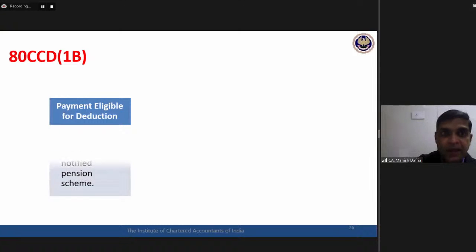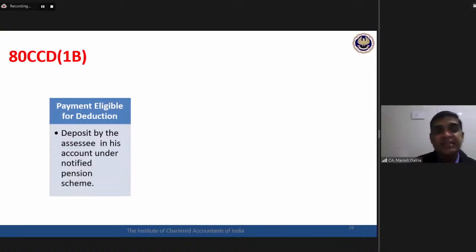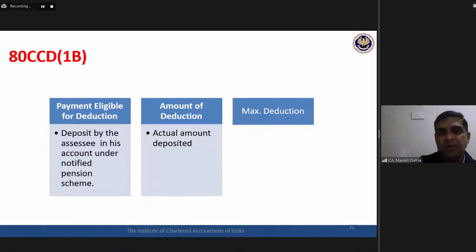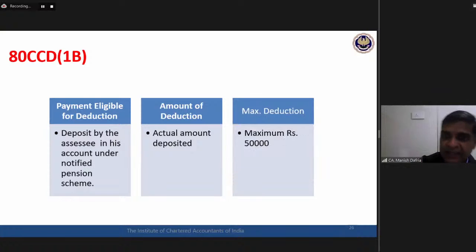Okay, now here again, this is a contribution by the employee. Assessee himself is depositing this much money, and for this 1B deposit, 50,000 or actual amount deposited, whichever is lower, the deduction is available to the assessee. Maximum up to 50,000, assessee can claim a deduction.